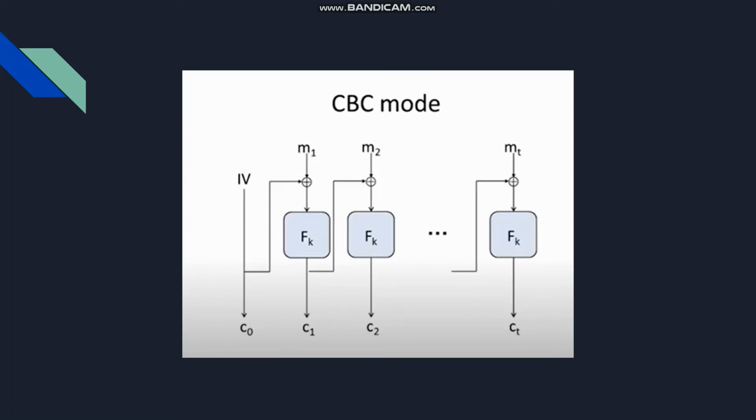This is the pictorial representation for the CBC mode. Here the initialization vector is first chosen, and then for finding the ciphertext for the current block, the ciphertext output for the previous block is XORed with the plaintext of the current block, and it is given to the pseudorandom function, and that output will be the ciphertext for the current block.